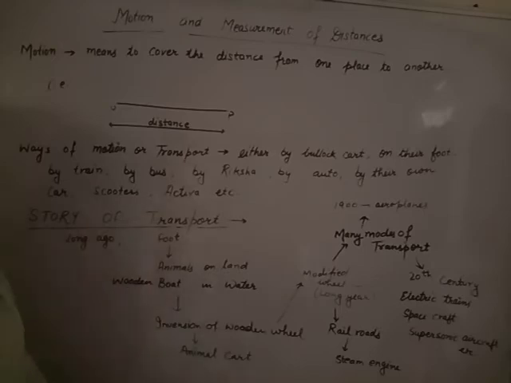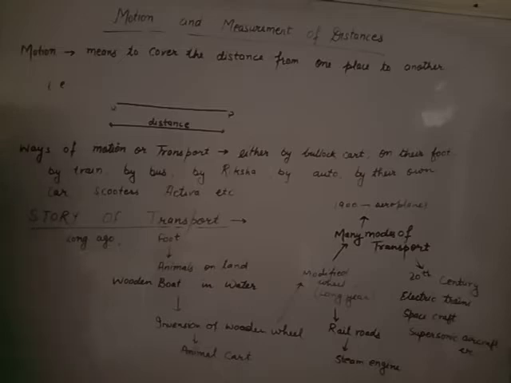By passage of time, human beings used animals for their transport, just like horse, ass or camel. They put the luggage on their back and started to move. That means animals are used on land. If the transport is across water, an animal is not able to move in the water very freely.